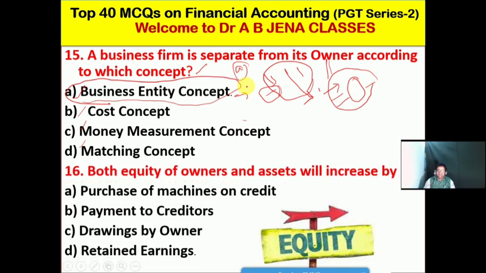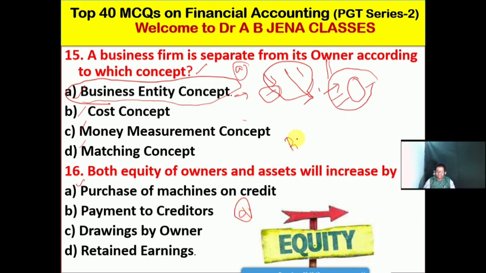So next one is equity. Both equity of owner and assets will increase by, in which situation? किस situation में both equity of the owner and the assets of the firm will increase? A है purchase of machines on credit, B its payment to creditors, C its drawing by owner, D है retained earnings. Friends, so D is the right option for this MCQ.